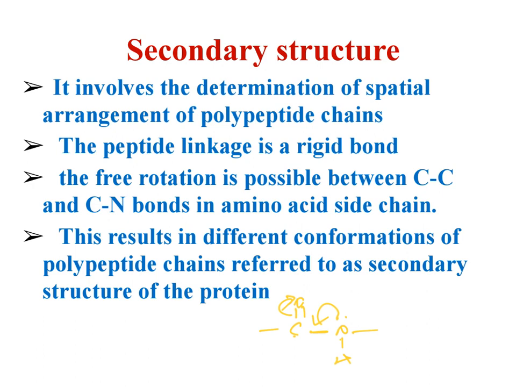As a result, it will restrict rotation around the C-N bond. But when it comes to the C-C bond and the other C-N bond, rotations will take place. That is, free rotation is possible around the C-C bond and C-N bonds in the amino acid chain. As a result, we get a number of conformations of polypeptide chains, and this we call the secondary structure of the protein.